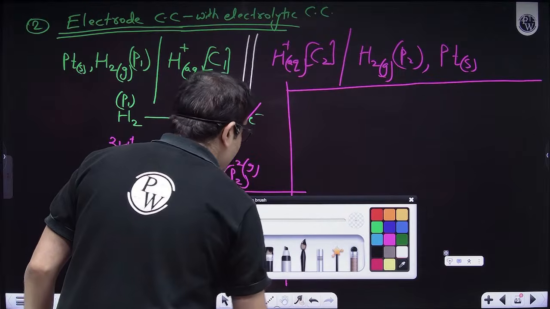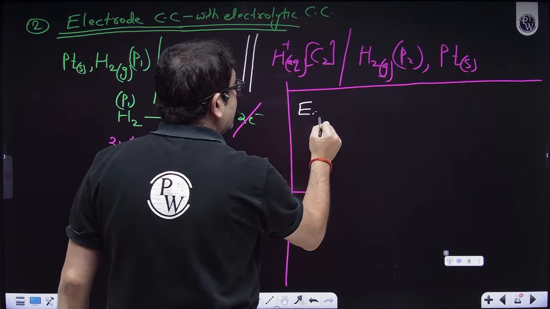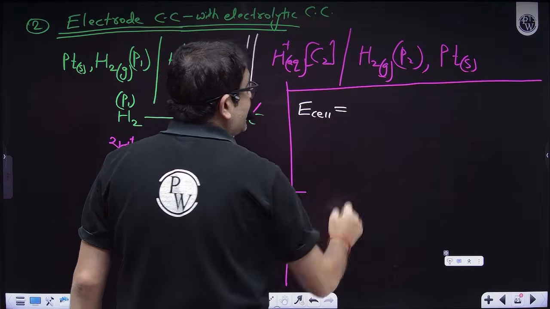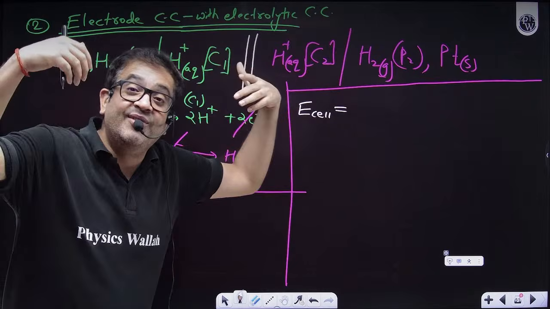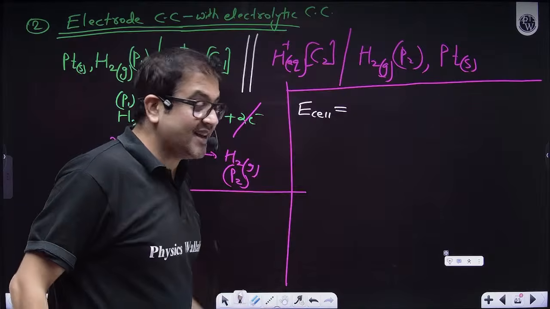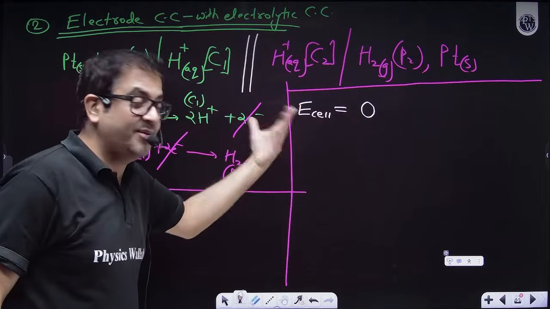Applying the Nernst equation, I can comfortably say cell potential will be equal to standard cell potential. E naught of cathode is also 0, anode is also 0, although even if they are not 0, because it is a concentration cell, E naught cell will be 0, because cathode minus anode will be 0.